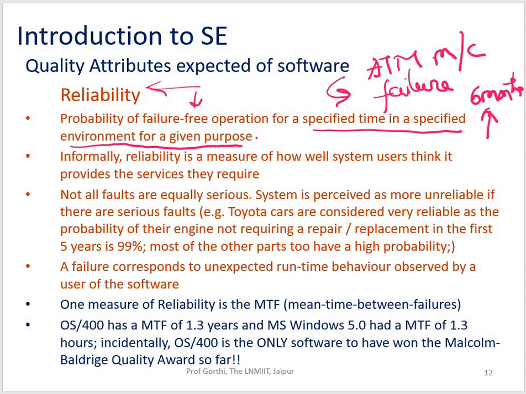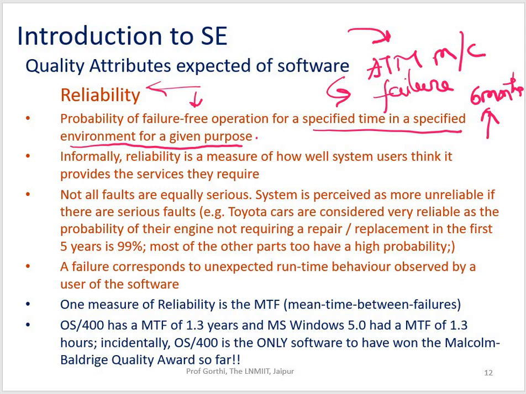This is a rough figure I'm giving, just to give you an idea of how the client specifies, and based on which you get an estimate of how reliable my application is. That means for the first 6 months, my ATM machine software application, to be very specific, will not fail even a single time.